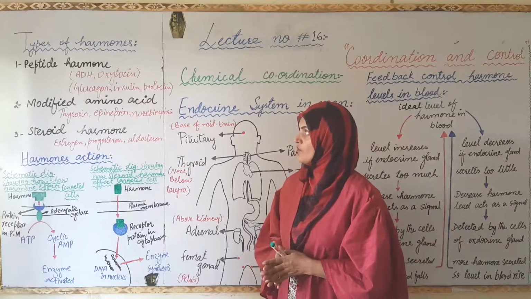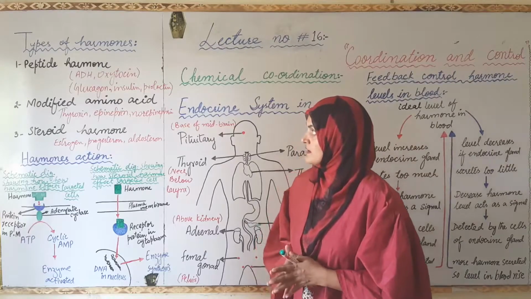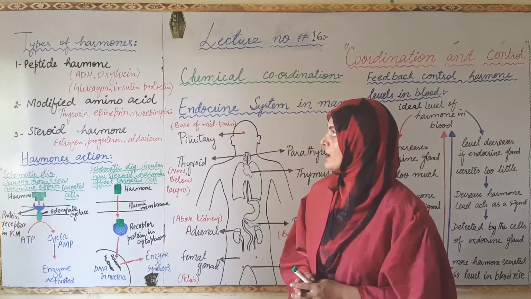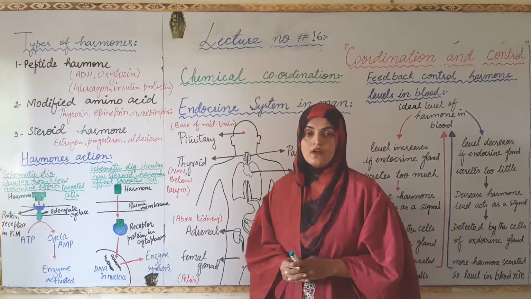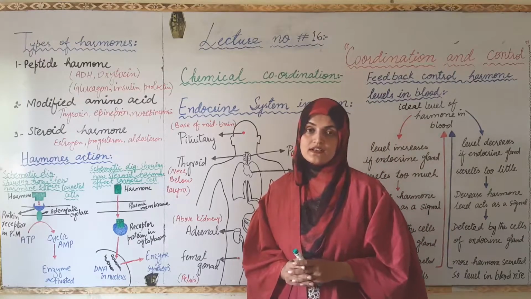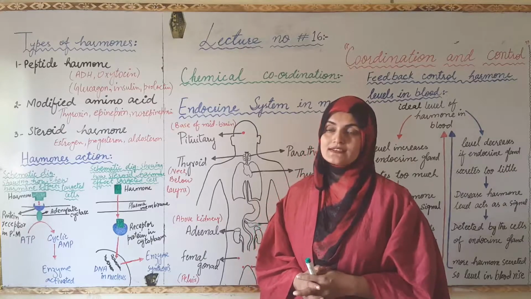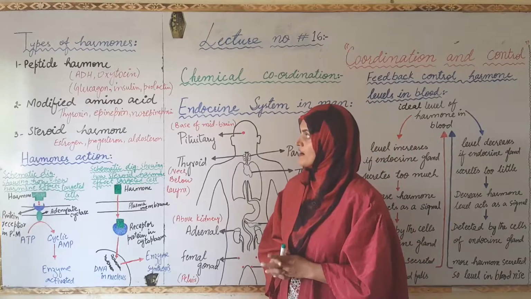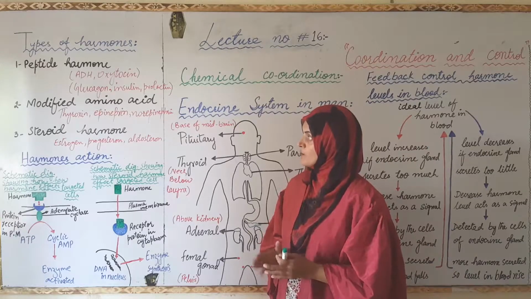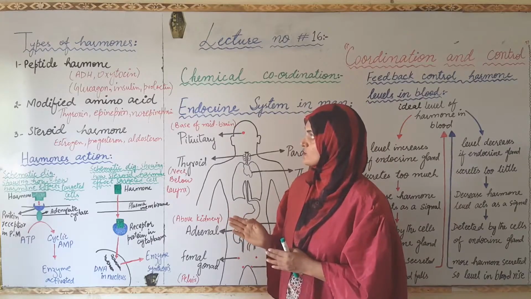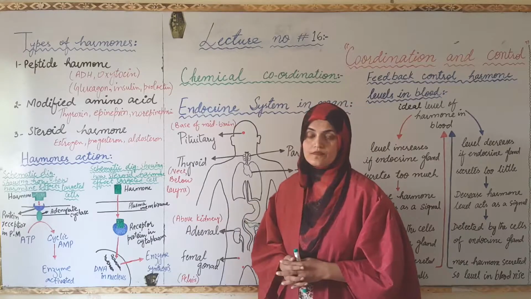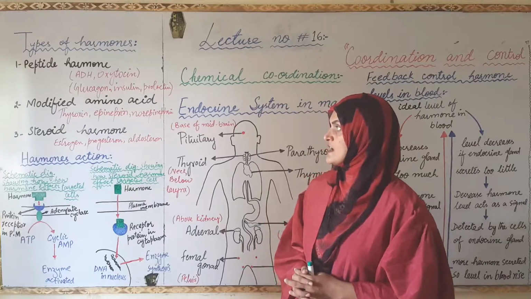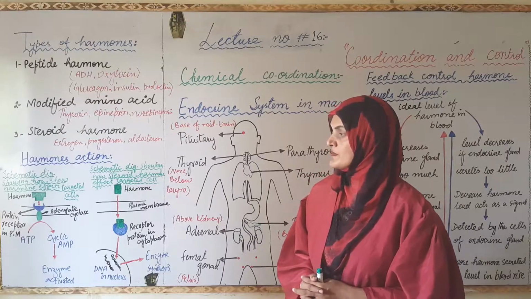And the examples of this are anti-diuretic hormone and oxytocin. While a long chain hormone consists of a large number of amino acids, and the examples of long chain peptide hormones are glucagon, insulin and prolactin. Second one is the modified amino acid hormone.